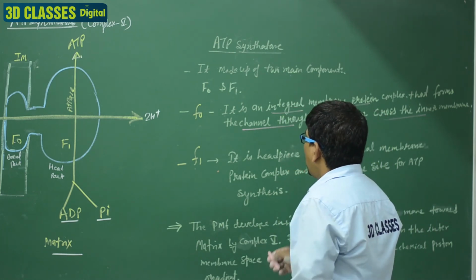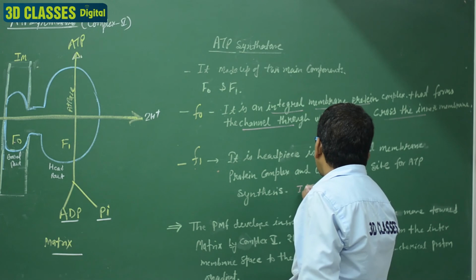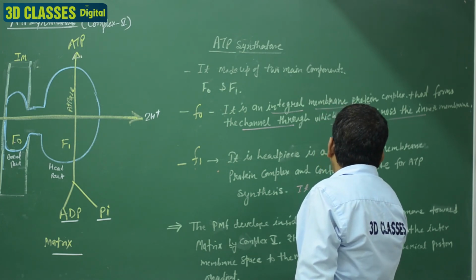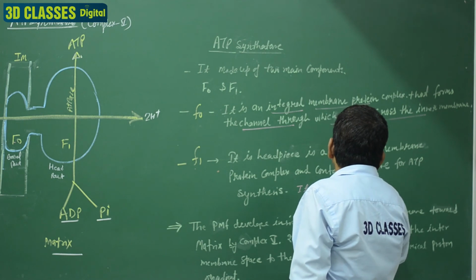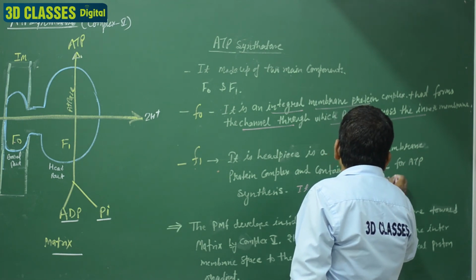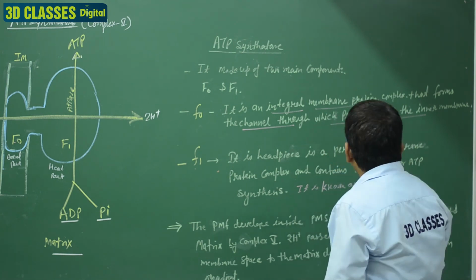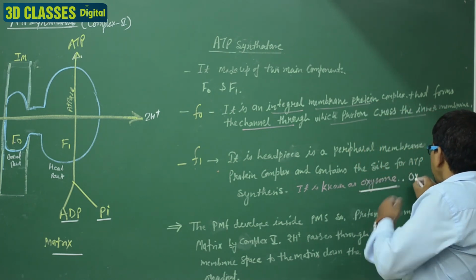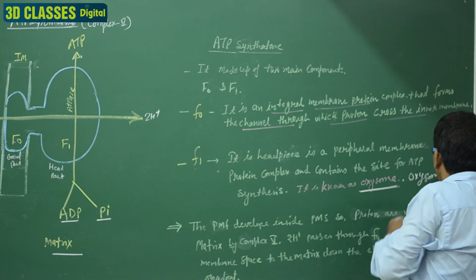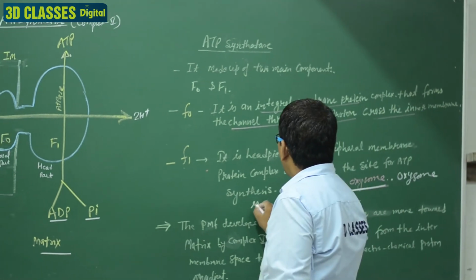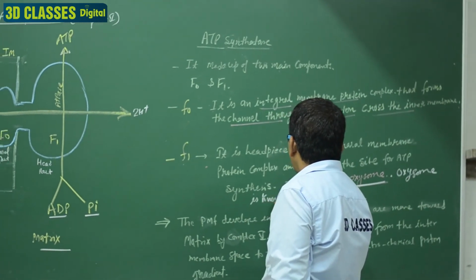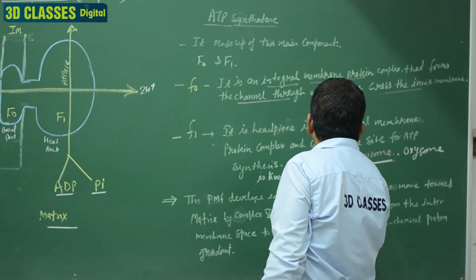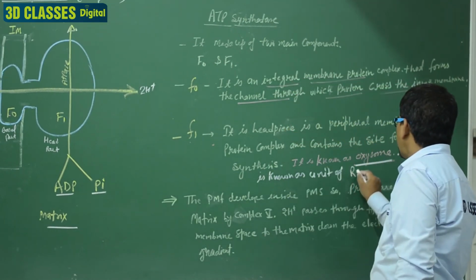Oxysome is known as the unit of respiration.